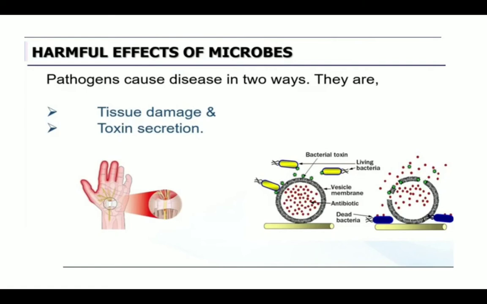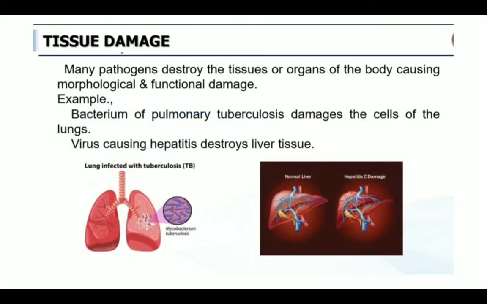That means this pathogen will affect the tissue, damage the tissue and secrete more and more poisonous substances in our body. Tissue damage: many pathogens will destroy the tissues or organs in our body causing morphological and functional damage. Tissue is what? A group of cells makes up the tissue. So those tissues are affected. Example, the bacterium of pulmonary tuberculosis damages the cells of the lungs.